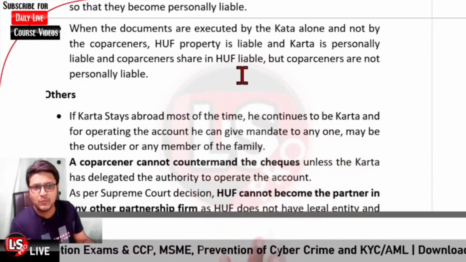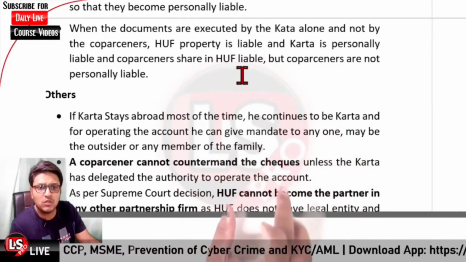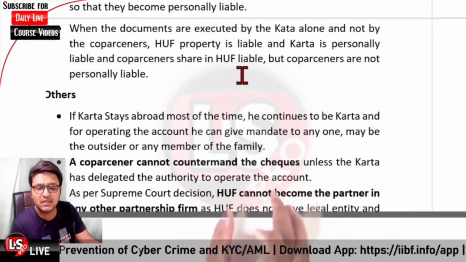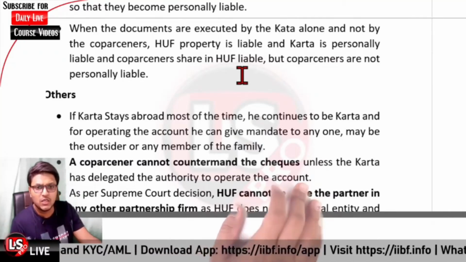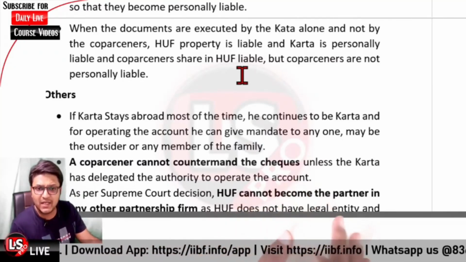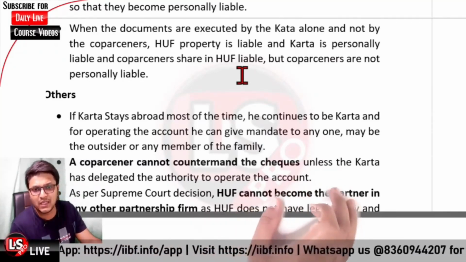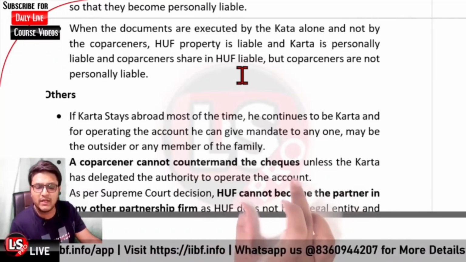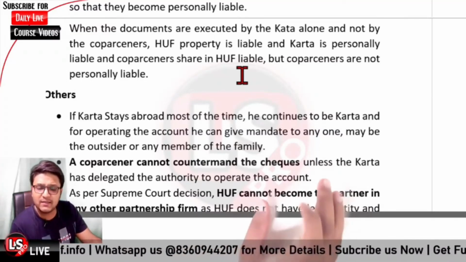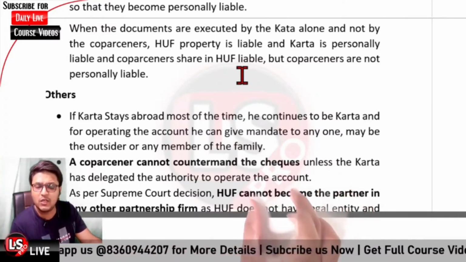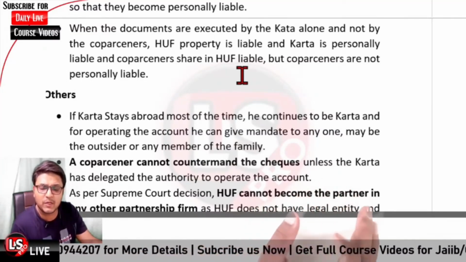Further, a co-partner cannot countermand the checks unless the Karta has delegated the authority to operate the account. Very, very important. If a check is drawn by Karta, it cannot be countermanded by any of the co-partners until or unless Karta has delegated the authority to operate the account to that particular co-partner.